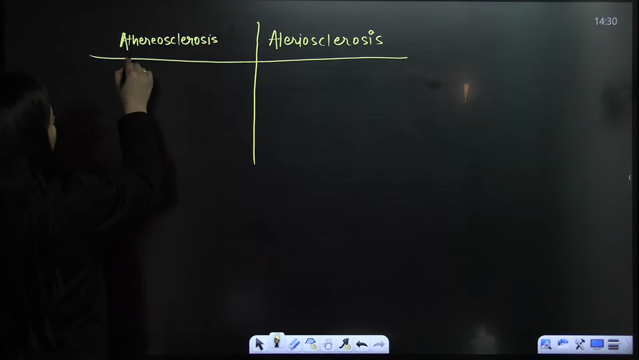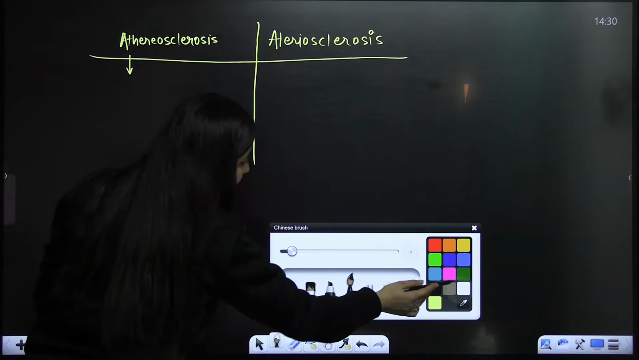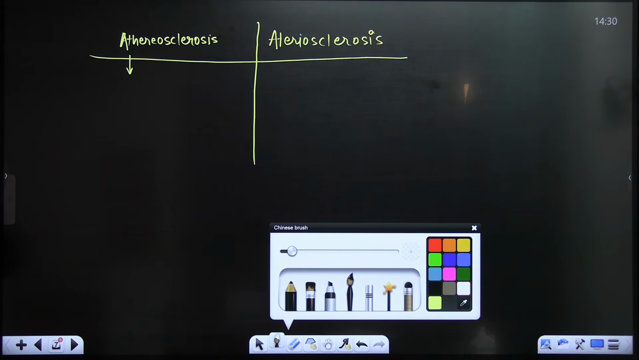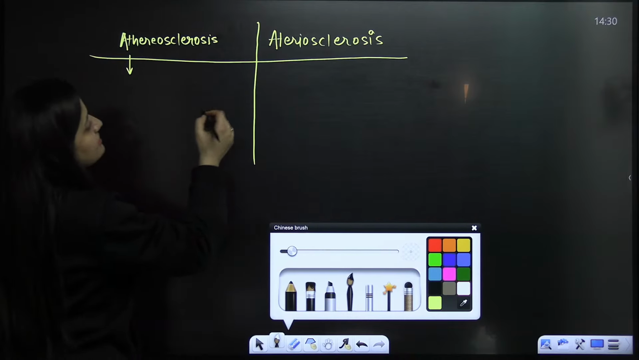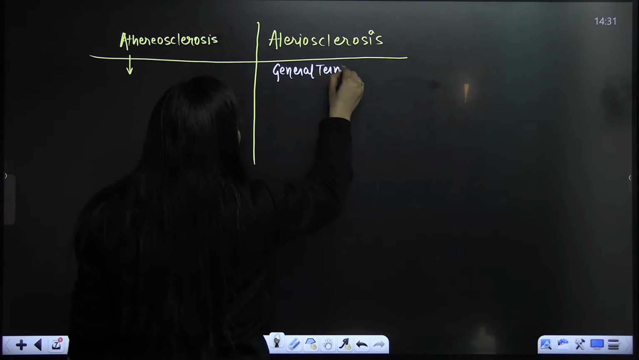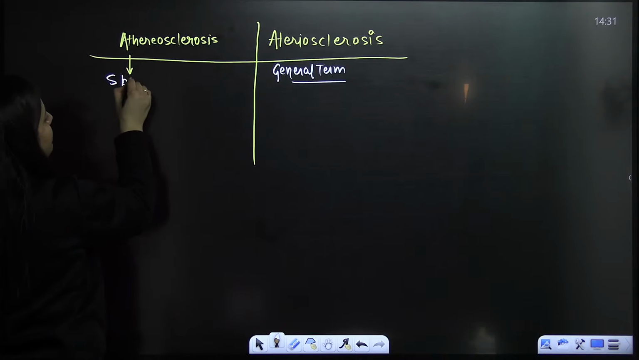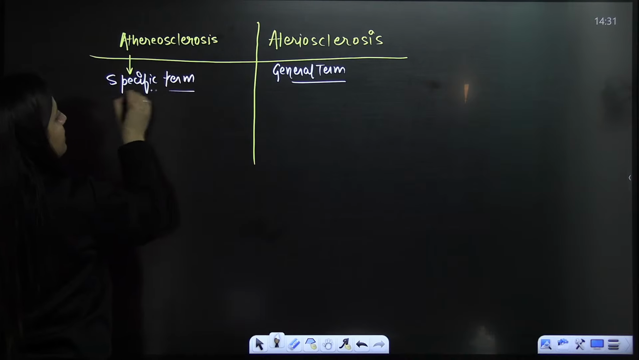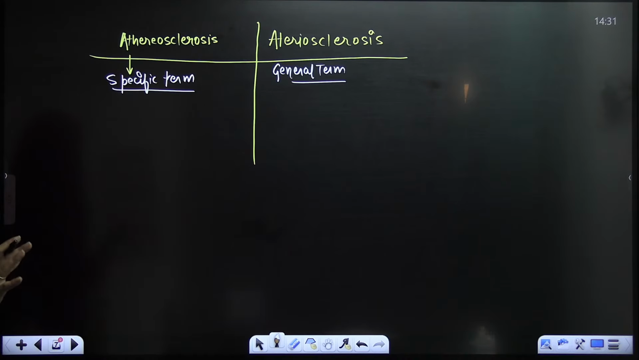Actually, if I have to tell you the difference here, they both are not the same. One is the type of another. When you are talking about atherosclerosis, arteriosclerosis is considered a general term, and atherosclerosis is a specific term. Are you getting my point? This one is the specific term, and this one is the general term.